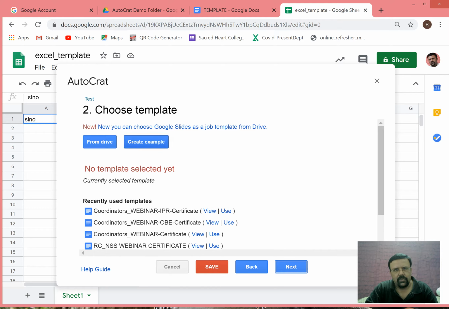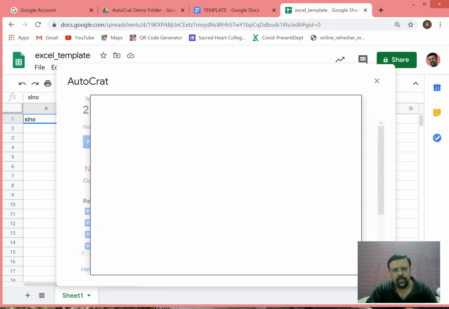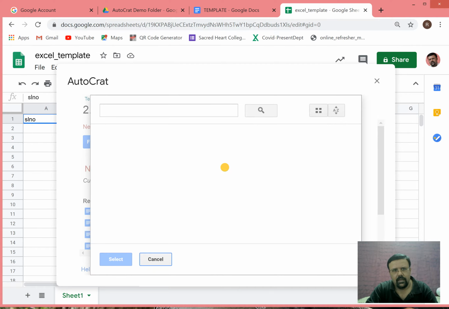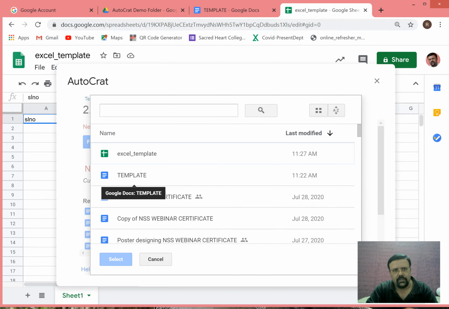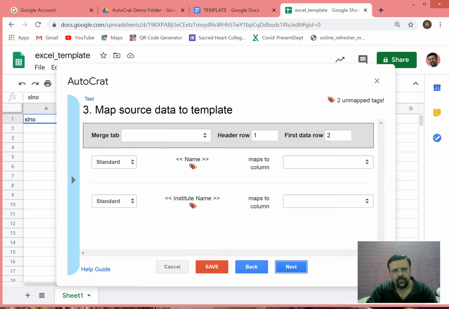Right, so you need to choose a template, and the template is within our drive. So we just choose from our drive. From drive we'll choose our template, and our template name was capital template, so it is here. The capital template is here. So it has come, the template, the first one. We will move to the next one.